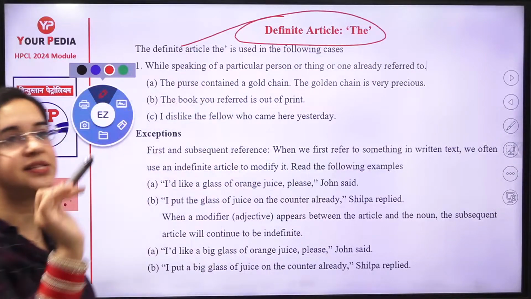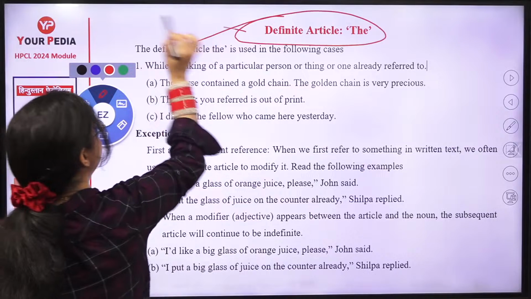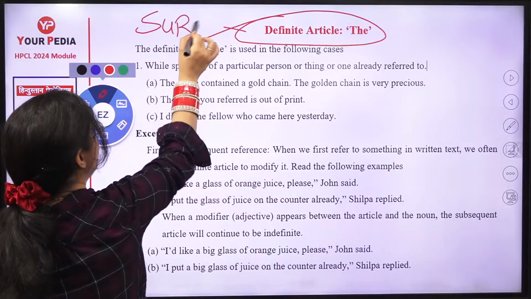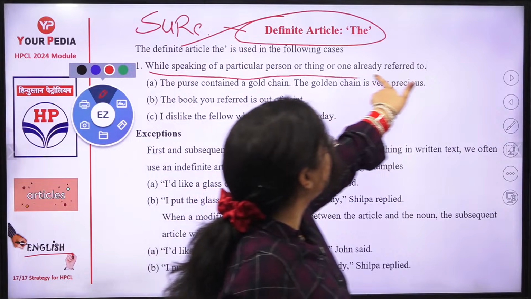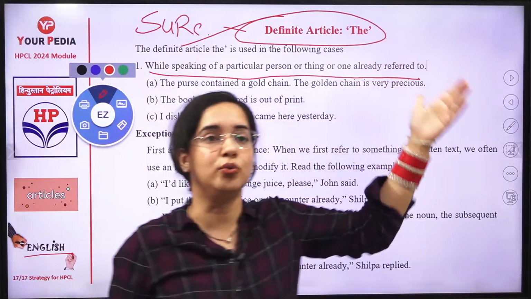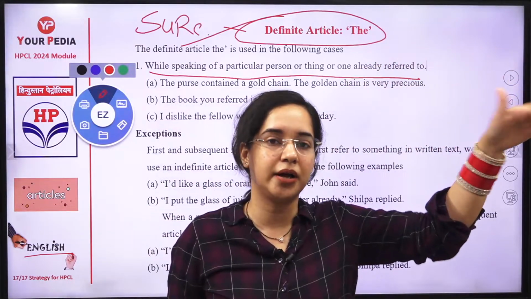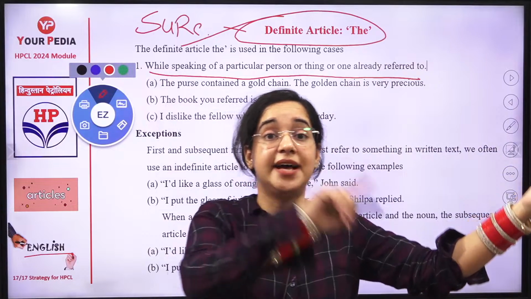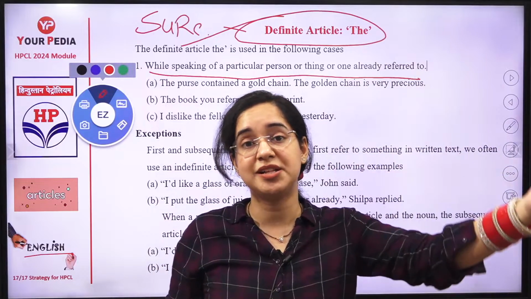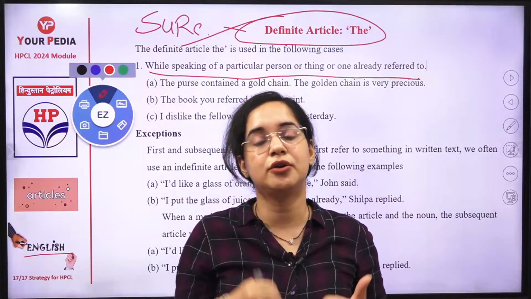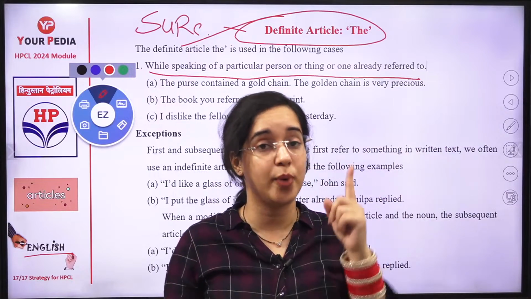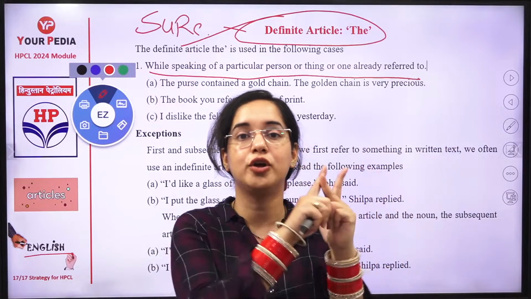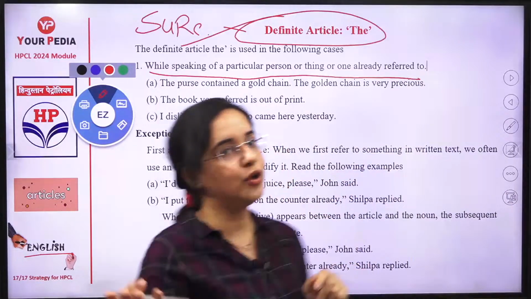I told you when something is fixed, when you are very much sure about something, you have to use the article the. When you're talking about a particular person or thing you have already referred to. I saw a girl in the market. I saw someone. Then I related, oh, she's my sister's friend. So in the second sentence I got sure about things. So when you get sure about someone or you refer to the person a second time, you use the with it.